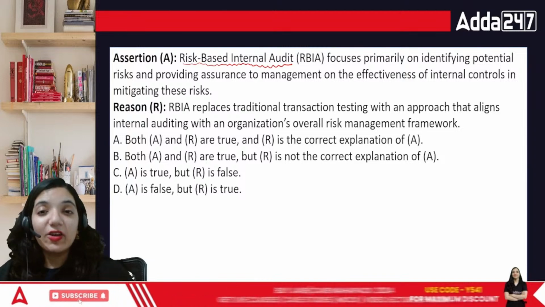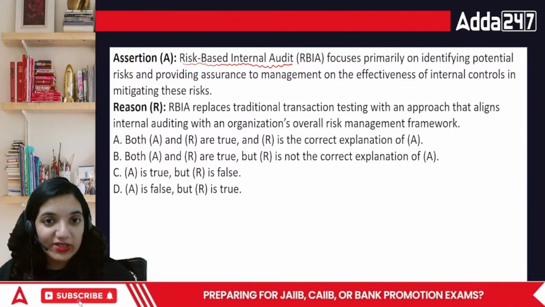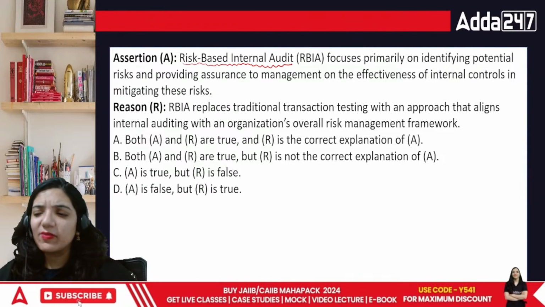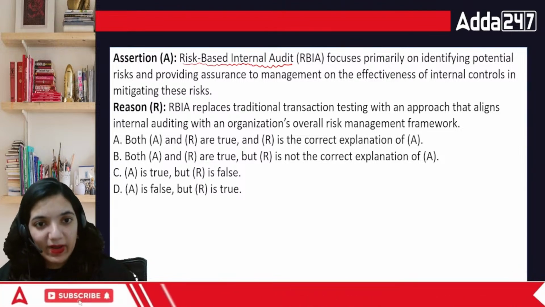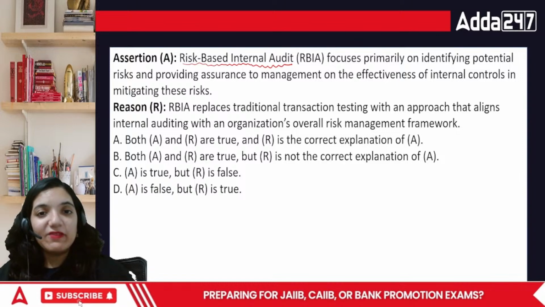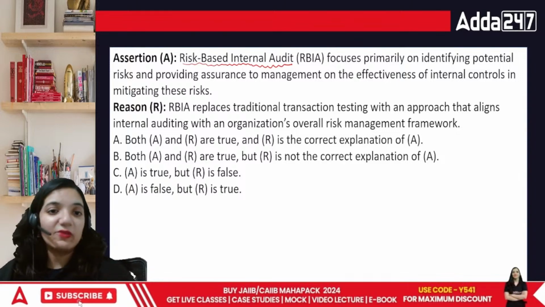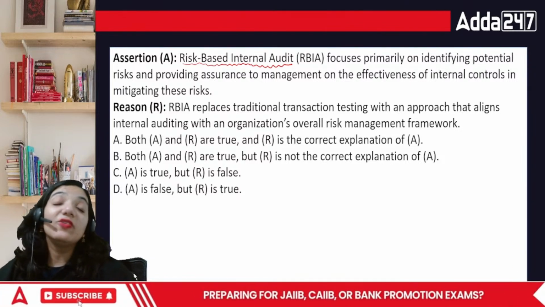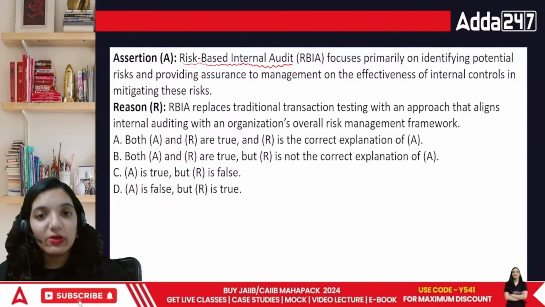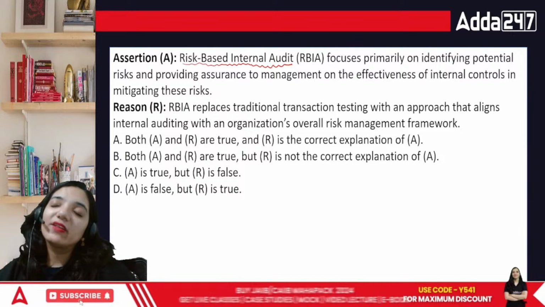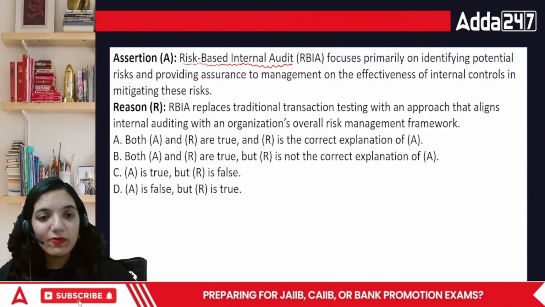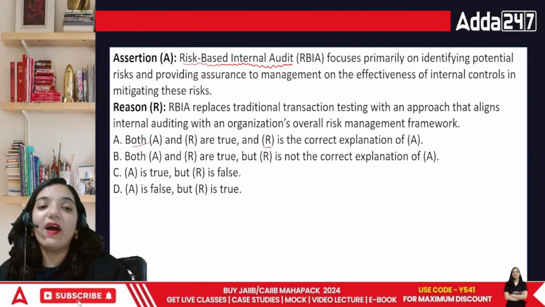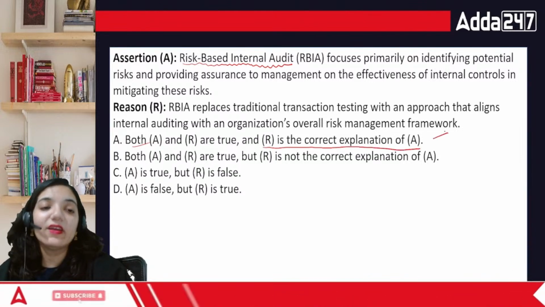So risk-based internal audit basically focuses on internal potential risk and providing assurance to the management. The internal auditor basically does the basic part. As per my competency, as per my knowledge, I believe this is what is going to happen with the books of accounts. Then RBI has basically replaced the traditional testing. You cannot test a transaction anymore. It is best to go through the audit. Overview is now done through the audit softwares only. So in this case, both A and R are true, and yes, R is the correct explanation of A. This is the correct answer.